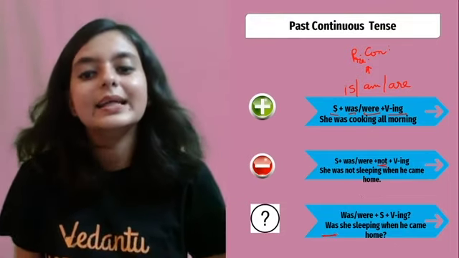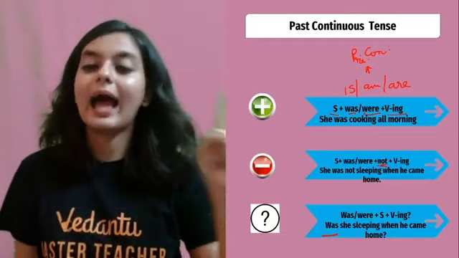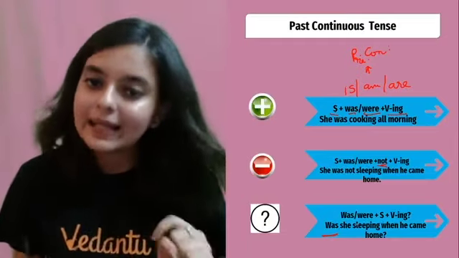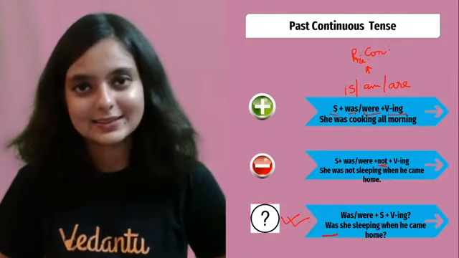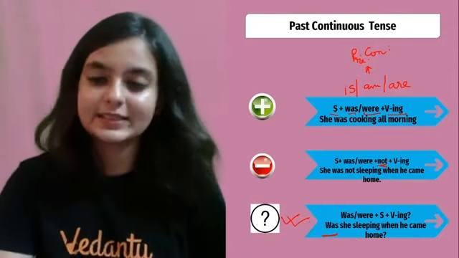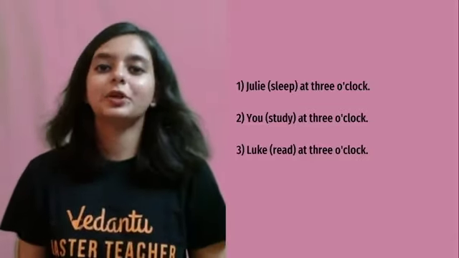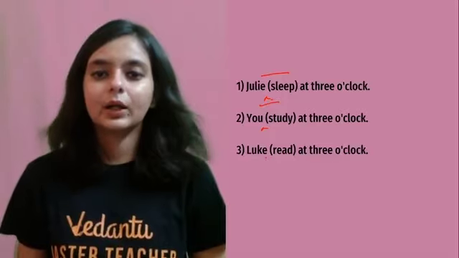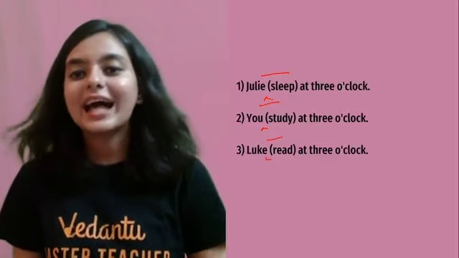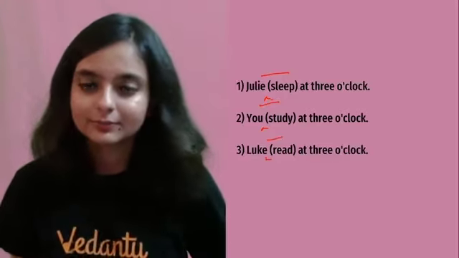See, again you see the verb is at the beginning and then followed by the subject. Please take note of the question sentence because most of the students make mistakes here. Question for you guys. Julie, there will be a dash here. Okay. Julie dash at 3 o'clock.